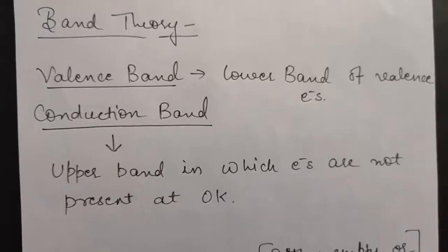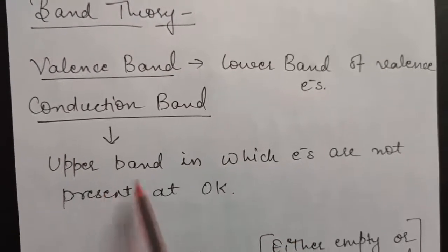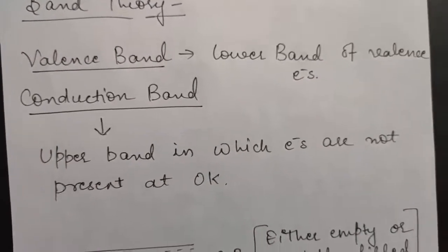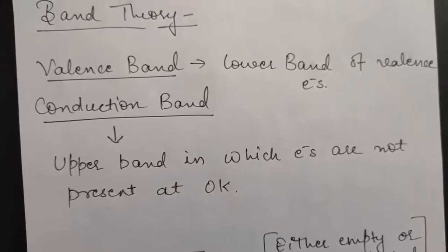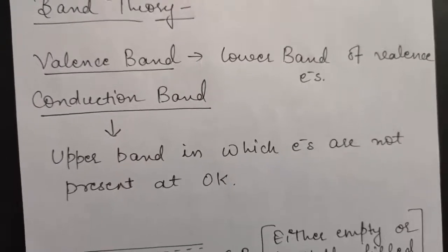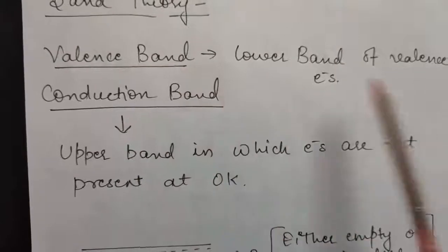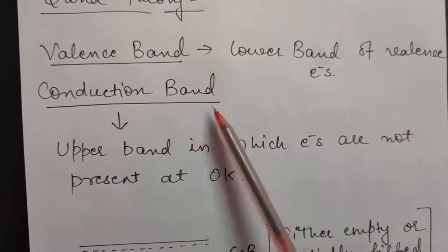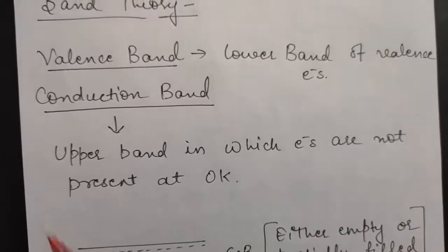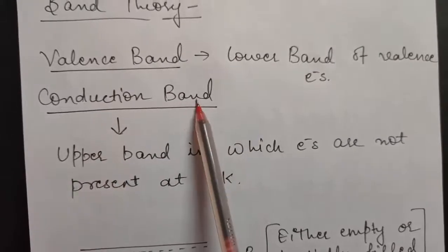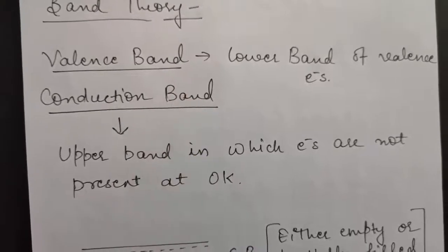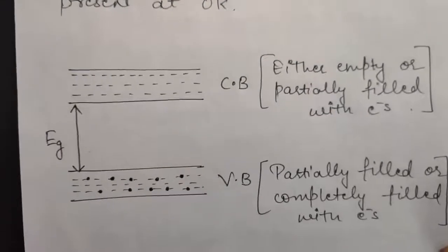I will be drawing the diagram. Conduction band will be the upper band in which electrons are not present at 0 Kelvin. That is, we will be having two bands: in the lower band, you will be having the valence band, and the upper band will be called the conduction band. In valence band, valence electrons will be present, but in conduction band, there will be no electrons present at 0 Kelvin. And one more thing, electrons are free to move in conduction band, but they are not free to move in valence band.